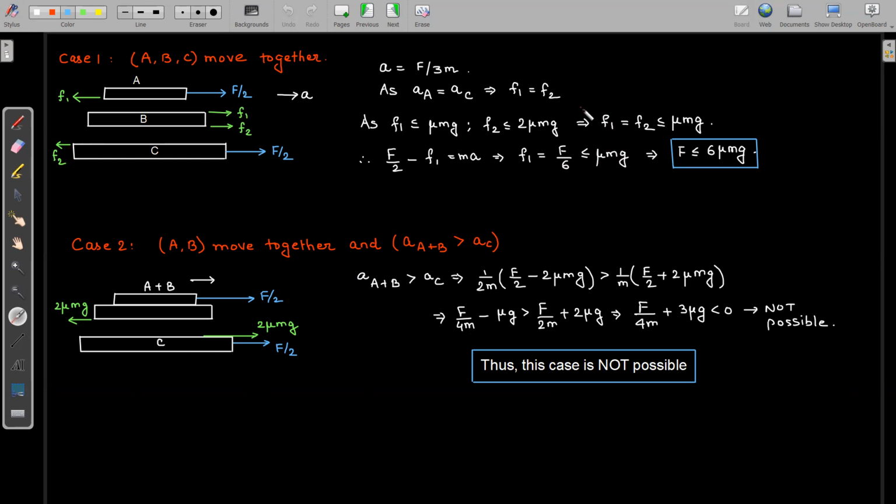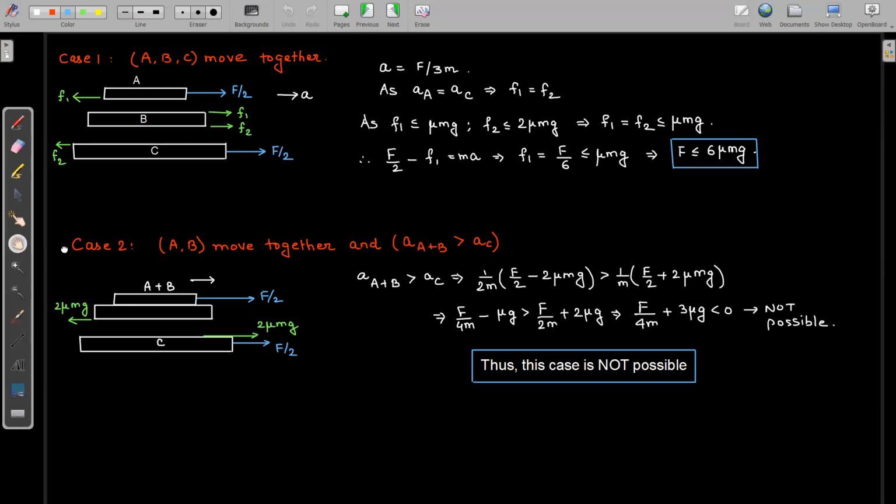So remember that since F1 and F2 have equal values, both these frictional forces will have a maximum value of mu mg, not 2 mu mg. So if I take the value of F1, which comes out to be F by 6, and make it less than or equal to mu mg, I get a value of external force which is less than or equal to 6 mu mg. So this condition tells me that if the external force is less than or equal to 6 mu mg, then all three blocks A, B, C will be moving with a common acceleration of F by 3m, and there will be no relative slipping between the blocks. So this is our first case.